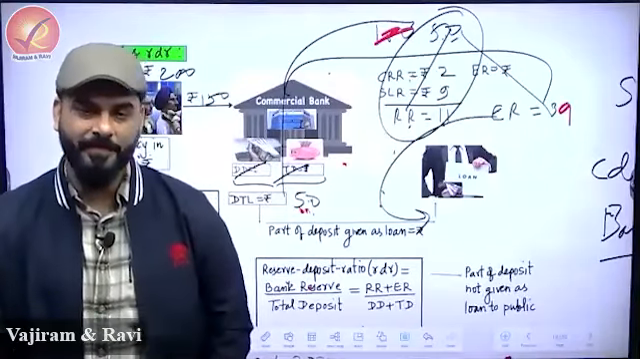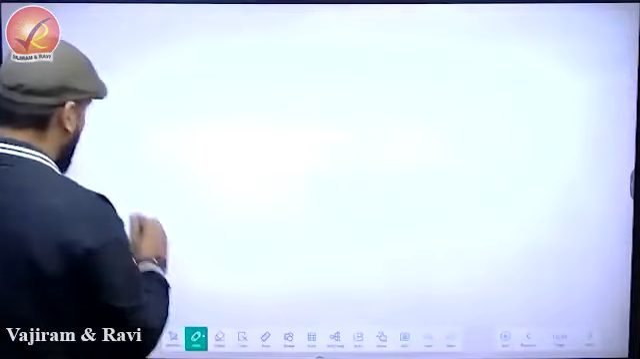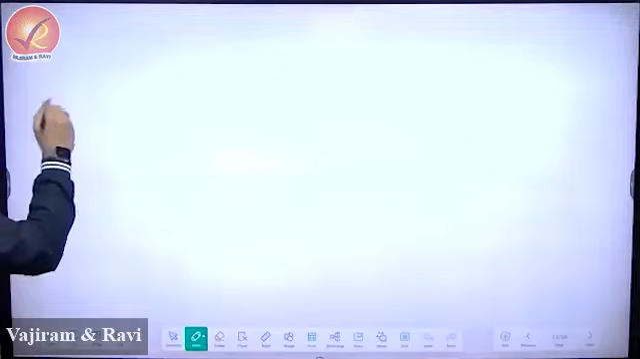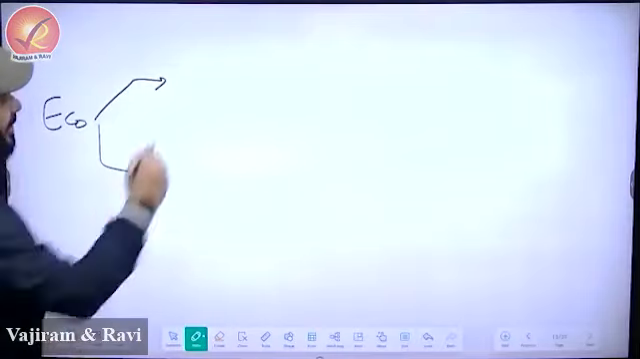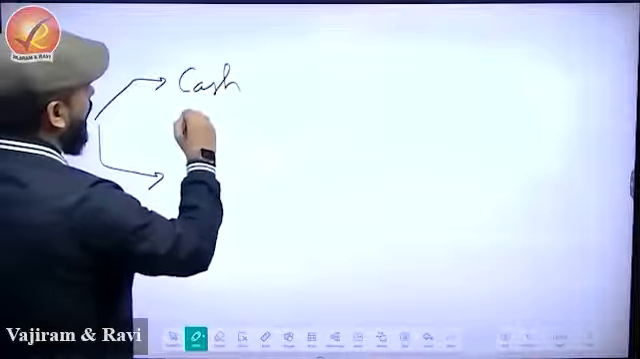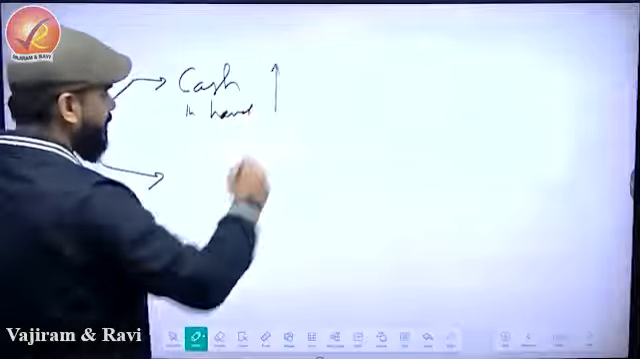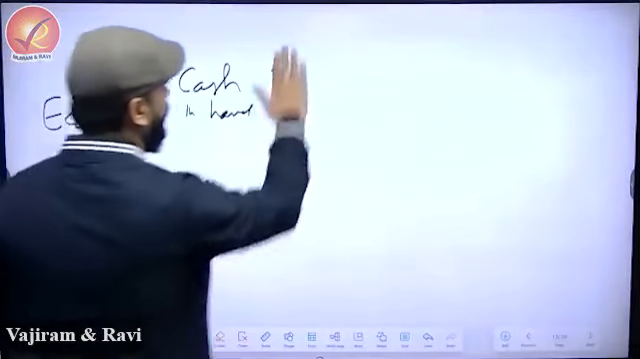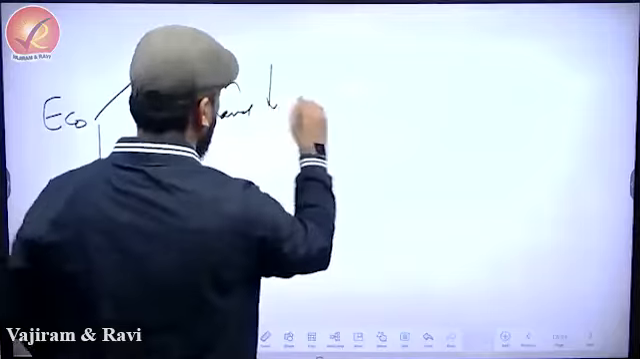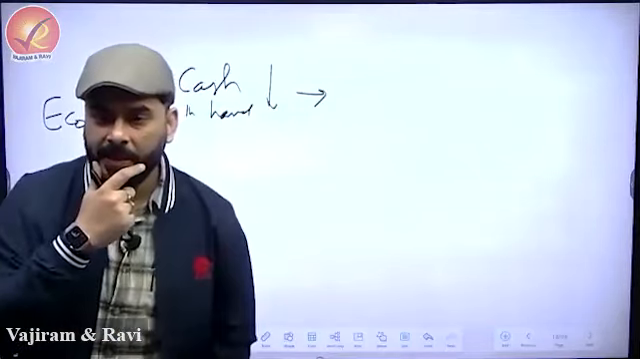Now let's come back. I gave you two things. I'm going to write it. Tell me if I'm making a mistake or saying the right things. Suppose this is the Indian economy, and I'm saying that cash in hand has increased. In fact, let me do the opposite. Cash in hand has reduced. What will happen to multiplication of money?